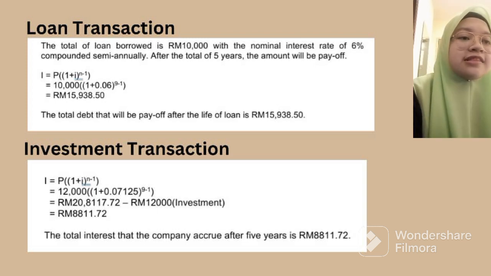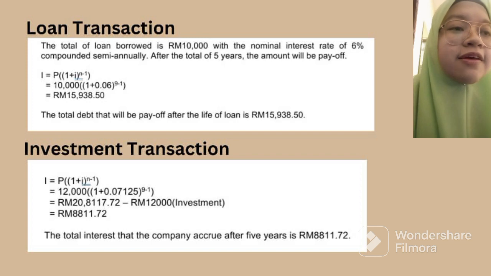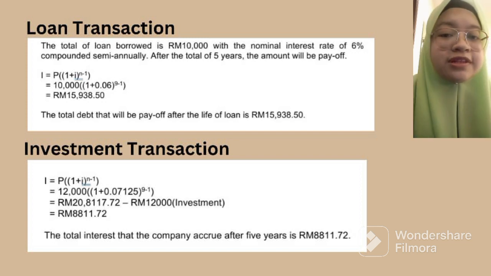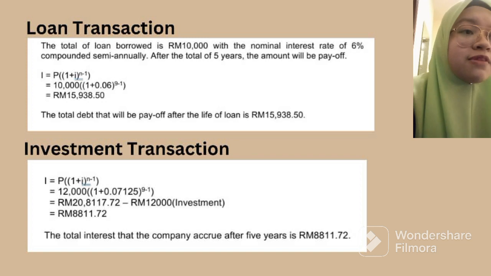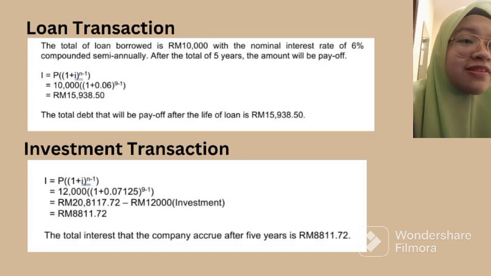So this is the formula. After applying the amount, we will get 15,938 ringgit and 50 cent. And that is the total debt that we will need to pay off after the life of the loan. The next one is an investment transaction.